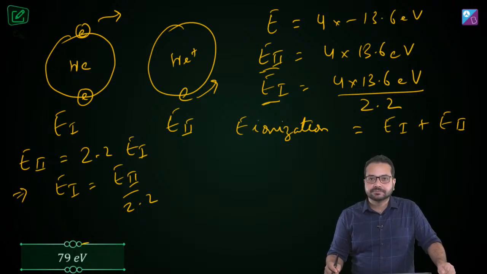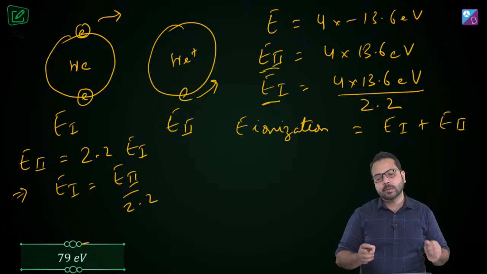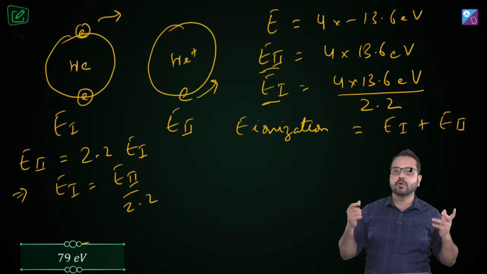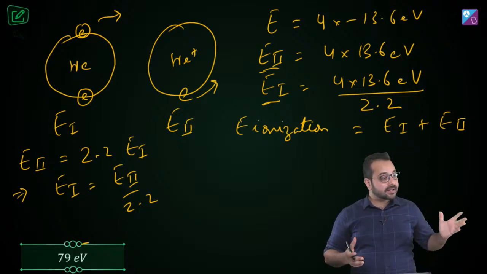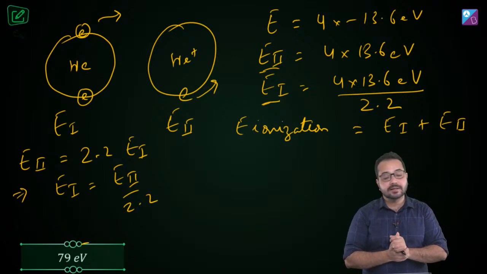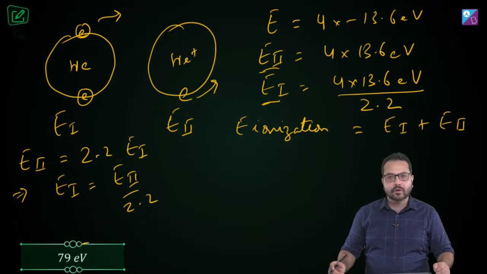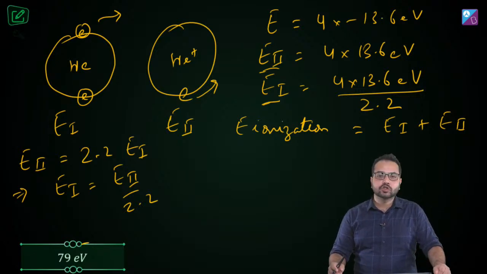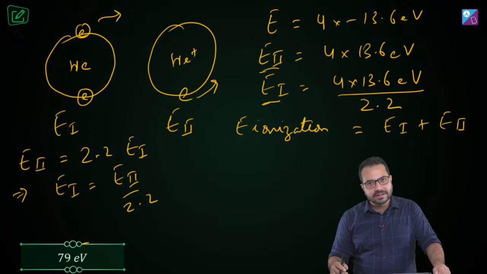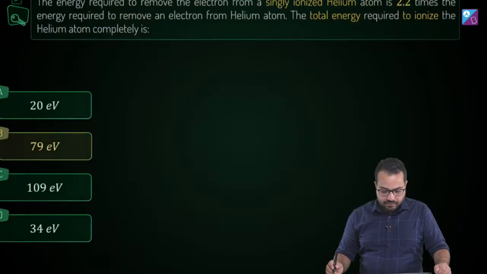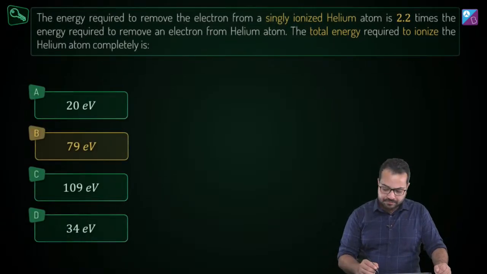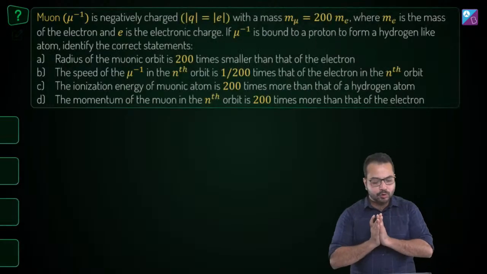Is that clear? Any confusion regarding this question, anything you did not understand, anything you want to ask, you can surely ask away. Yes, Karthik, the answer is going to be 79 electron volt. You are absolutely right. Sayam, yes, 79 electron volt was the correct answer. Alright, so I hope this is clear and we have understood what ionization energy is, and we have solved this question. So option B is going to be our correct option. And then let's go to the next question.